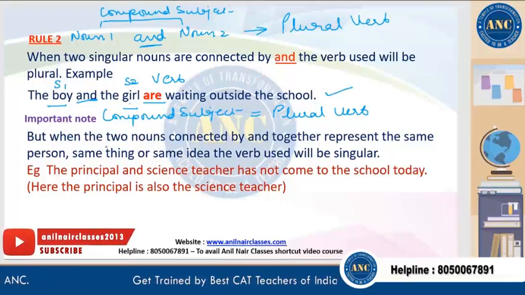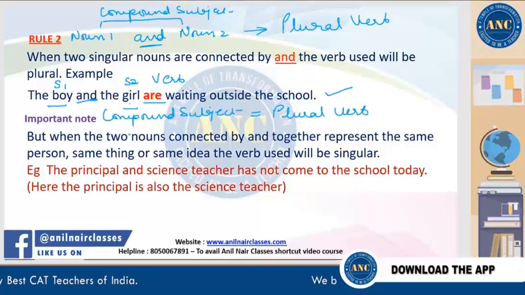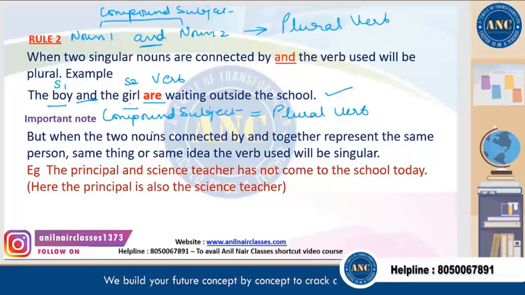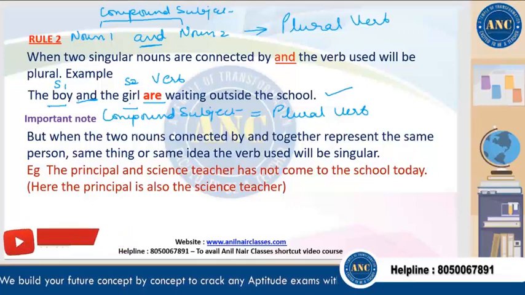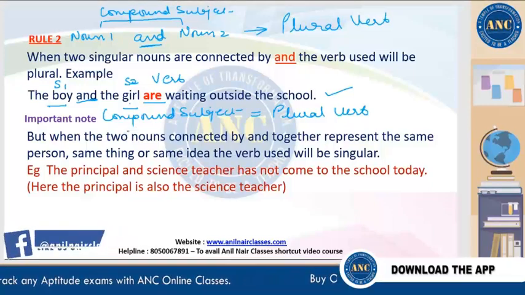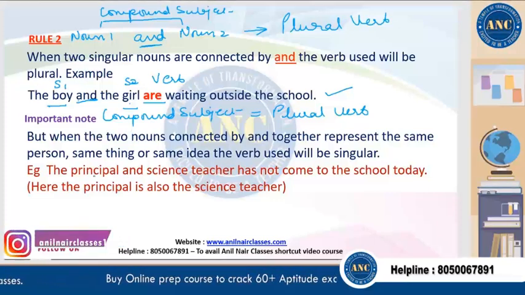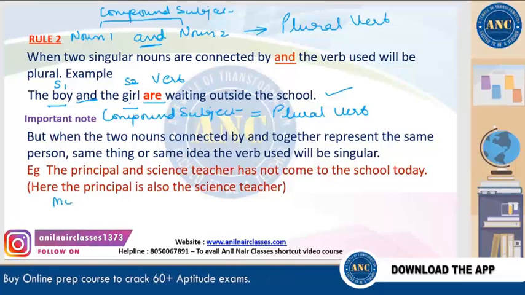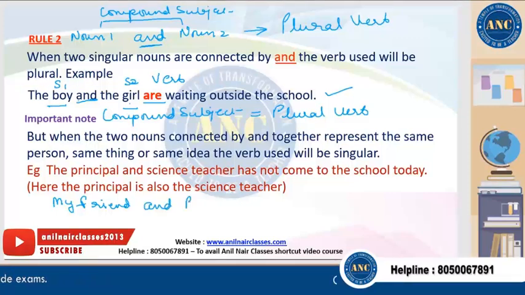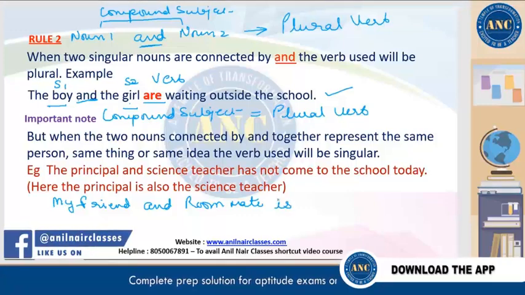Now, there is an exception to that. Now you have two subjects with two nouns which are joined with and, but they are not referring to two different things. They are referring to one particular person or thing. In that case, even though there are two nouns joined with and, they are referring to a singular person or a singular thing. In that case, we will use the singular form of the verb. Say for example, I say my friend and roommate is Radha.